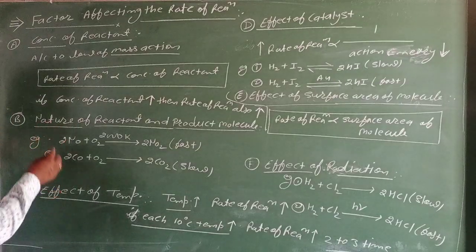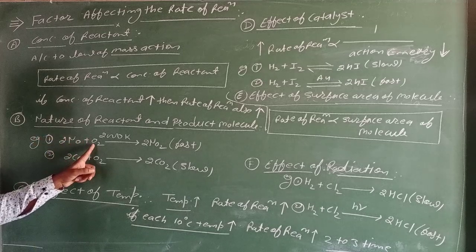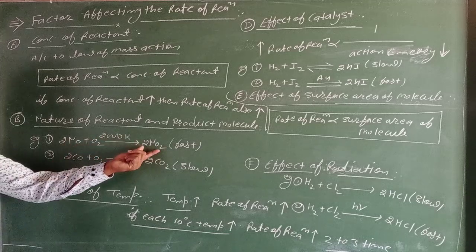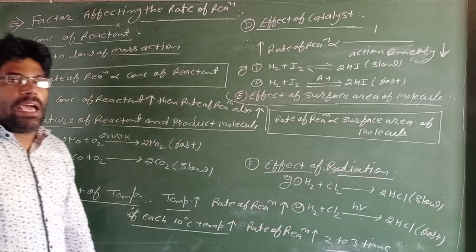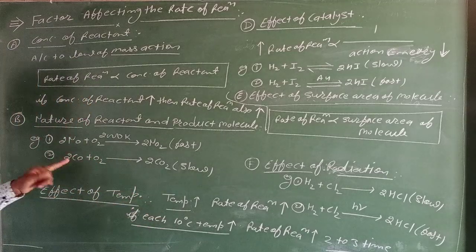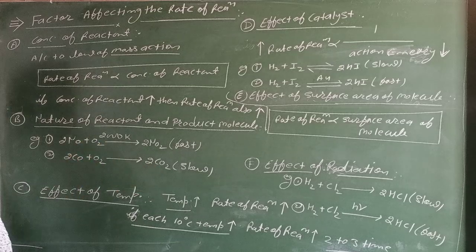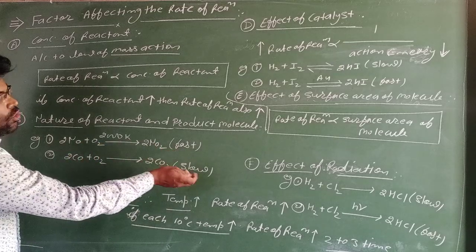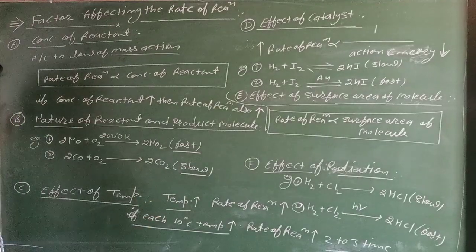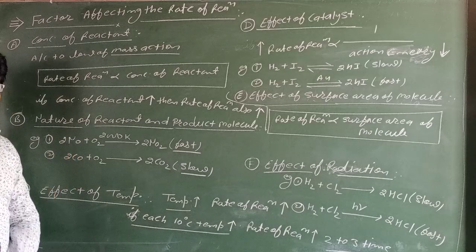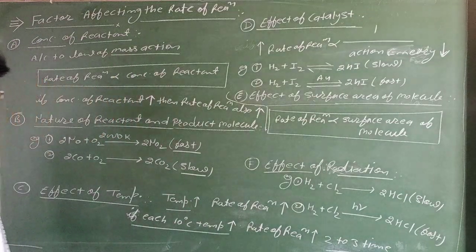In the first example, twice NO plus O2, NO and O2 react and form twice NO2 at a temperature of 2000 Kelvin, and in the second reaction twice CO plus O2 are converted into twice CO2. So in the above reaction the rate of reaction is fast, and in this reaction the rate of reaction is slow. Means covalent reactions have a slow rate of reaction and ionic reactions have a fast rate of reaction.